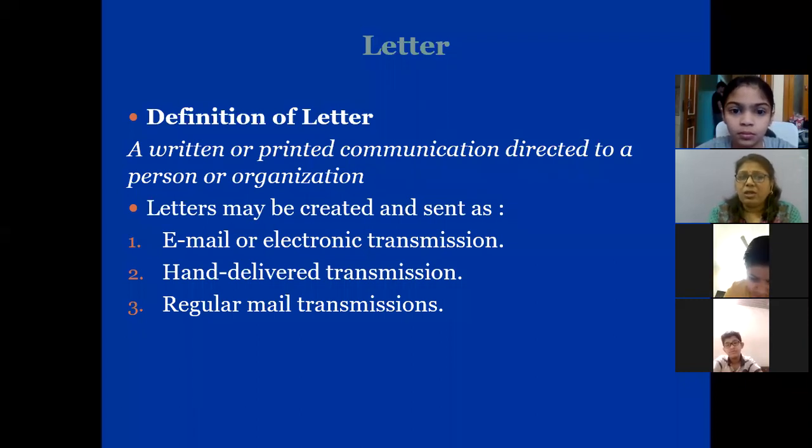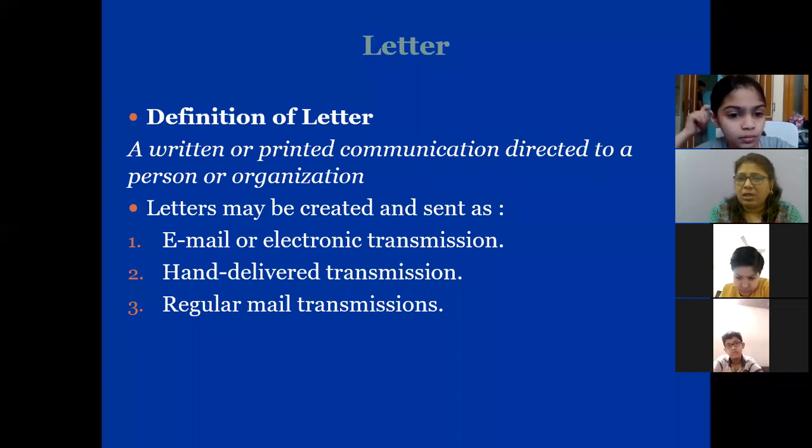So what is a letter? A letter is a written or printed communication which is directed to a person or organization. Organization means any company, institution, or any group. And it is like printed communication. Whatever you want to say, you either write or you print.